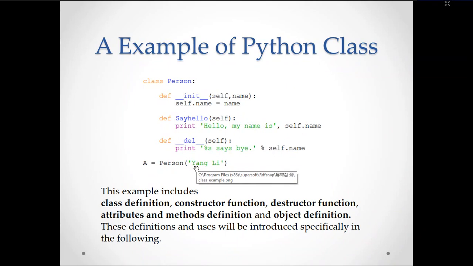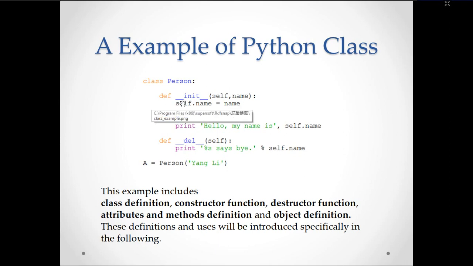You are aware that in Python programming, the tab spaces give the programming structure. After this delete function, A is equal to Person of Yang Li is written. That means you are going to create the person object called A. There is no keyword called new in Python.